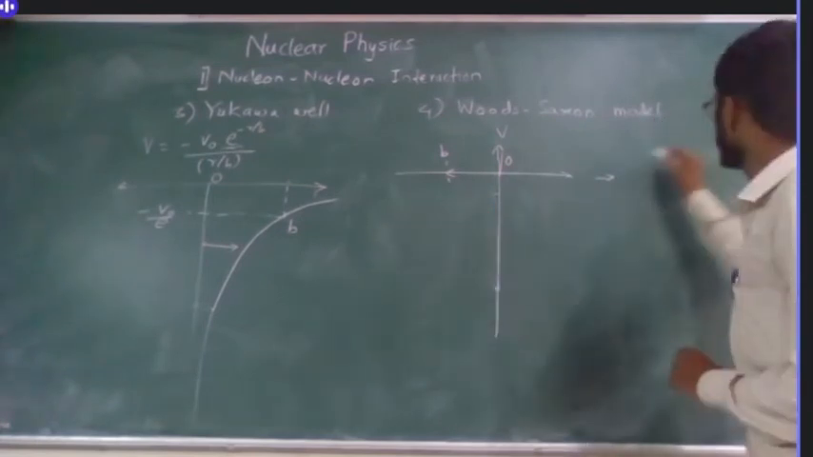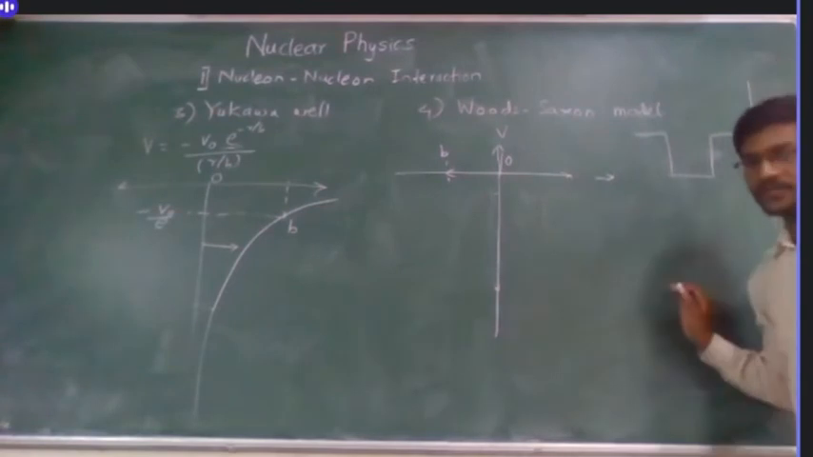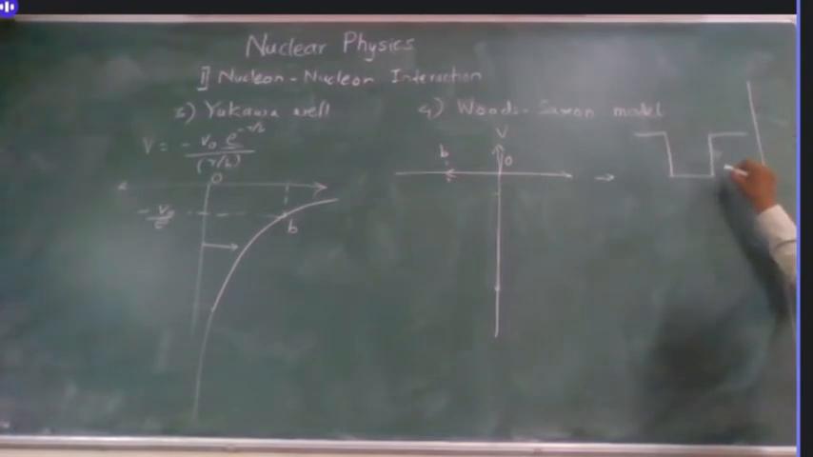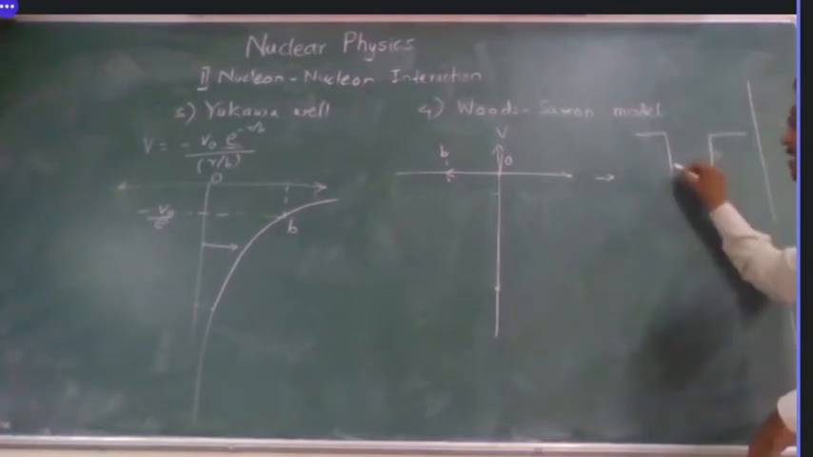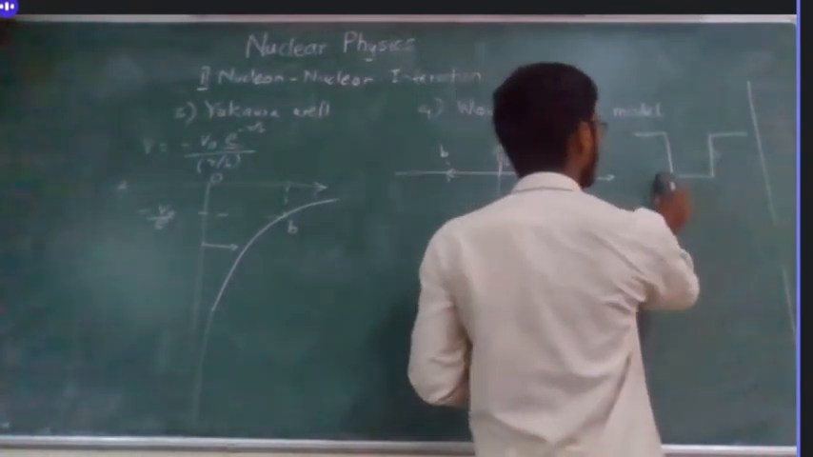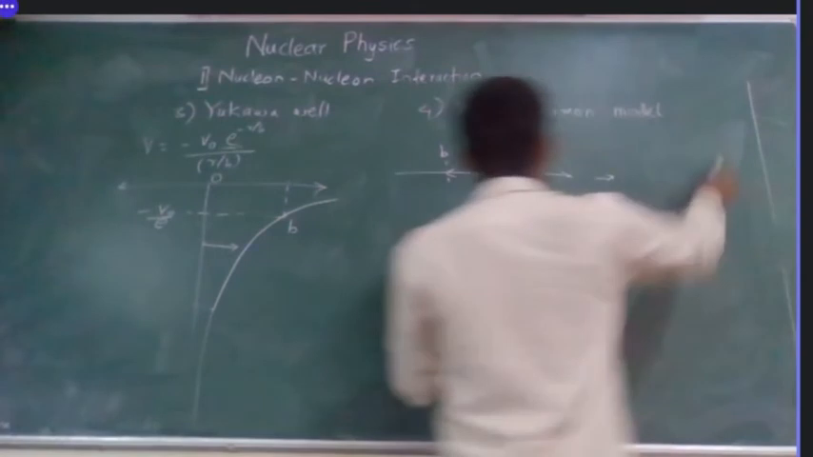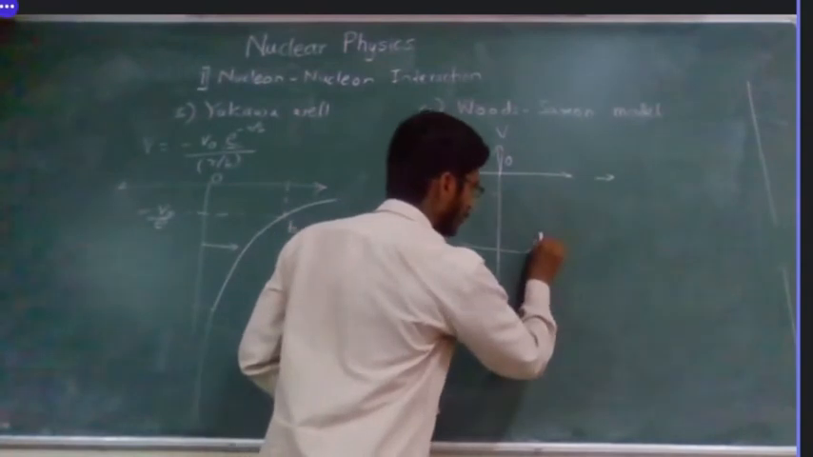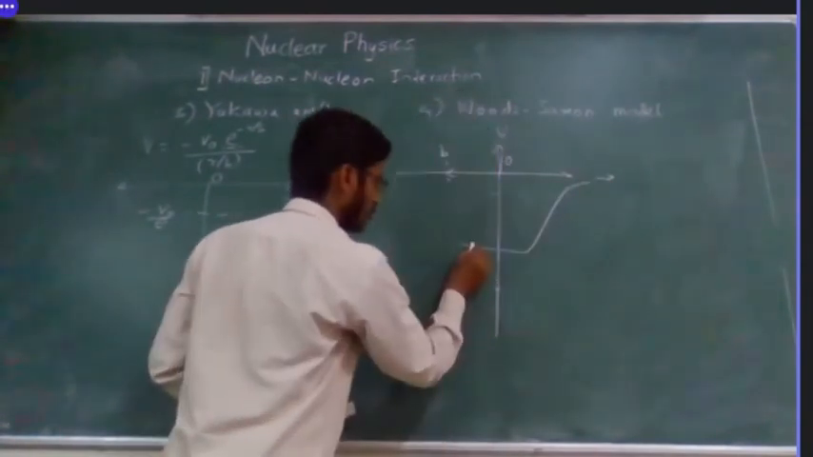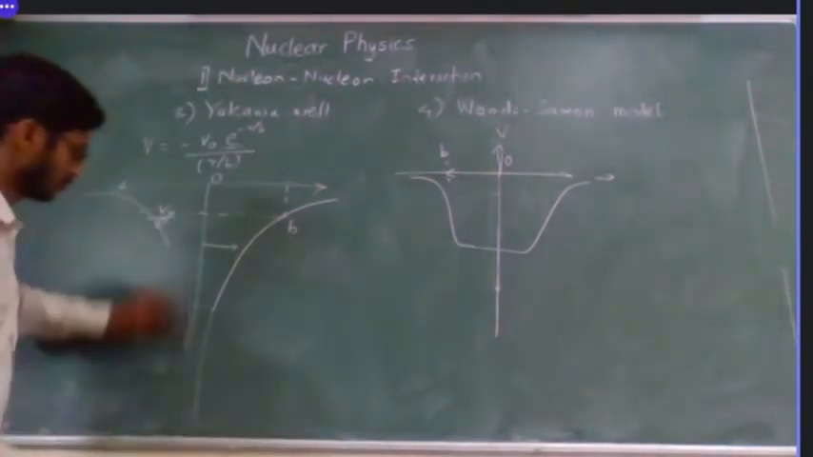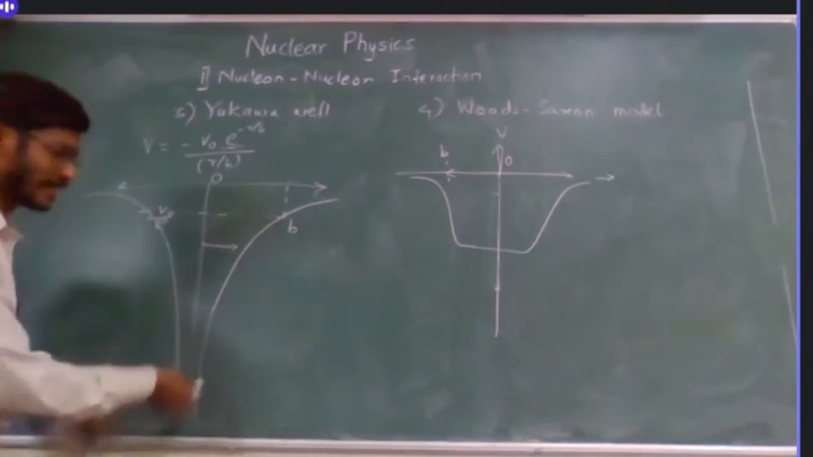Let's see how the finite square well was. This was the finite square well potential. Here there are some sharp edges, so this is also not realistic. For any real potential, sharp edges are not possible. So Woods and Saxon proposed one change in this model, and now I will draw here. The model will look like this, on both sides, joining at negative infinity.